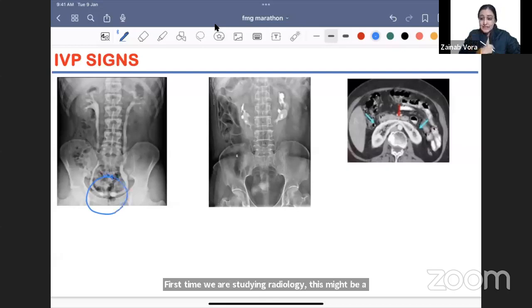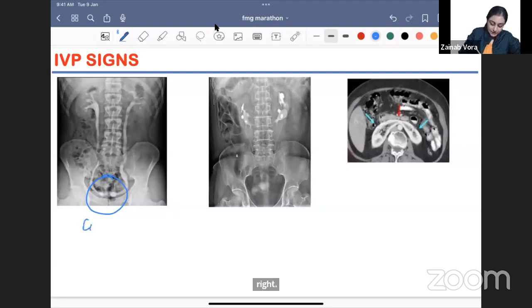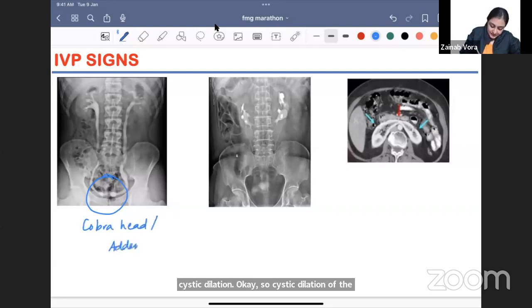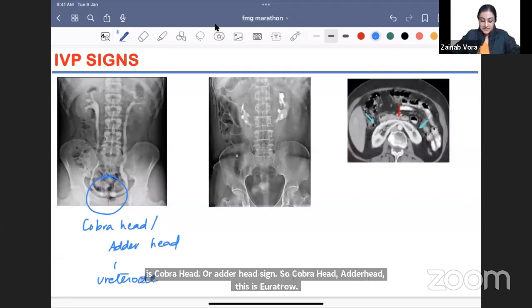All right, so what you are seeing here is a cystic dilatation of the distal ureter. Okay, so cystic dilatation of the distal end of the ureter. This is the cobra head or adder head sign. So cobra head, adder head, this is ureterocele. Okay, ureterocele. Fine.